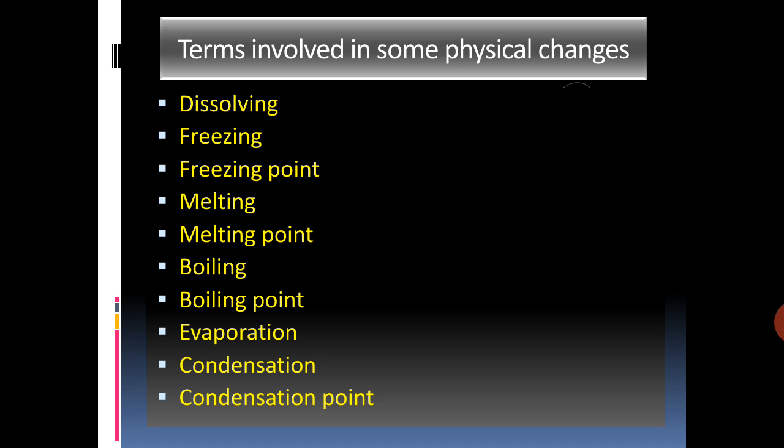Next is condensation. The process in which a substance in vapor or gaseous state changes into liquid state is called condensation. And what is condensation point? The temperature at which a gaseous substance starts changing into liquid state is called condensation point.